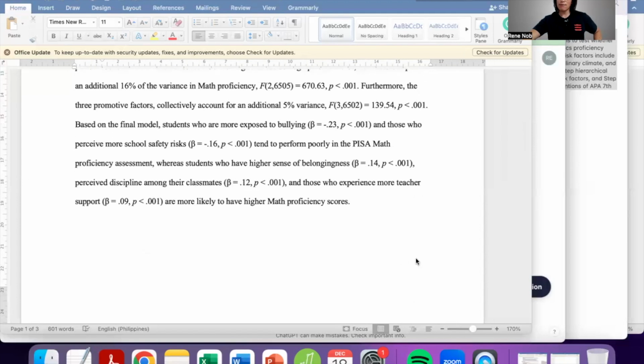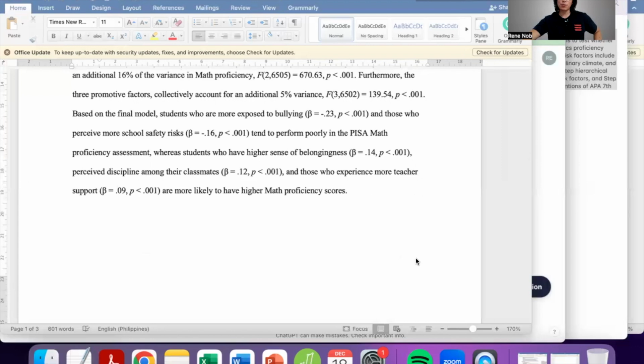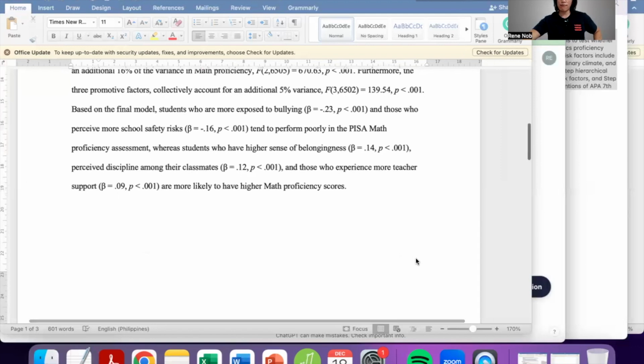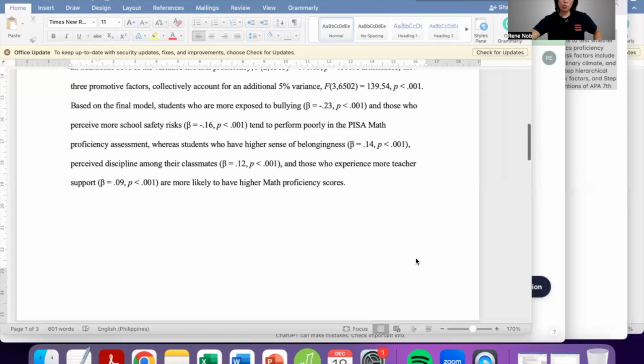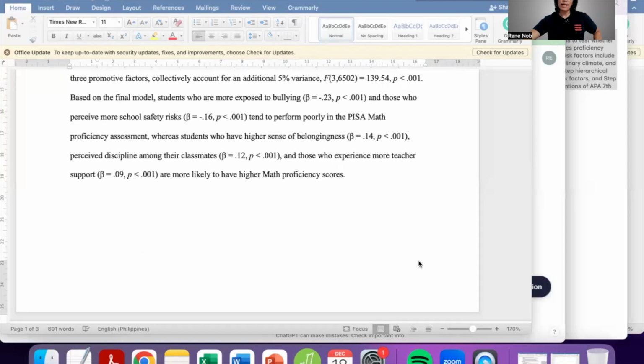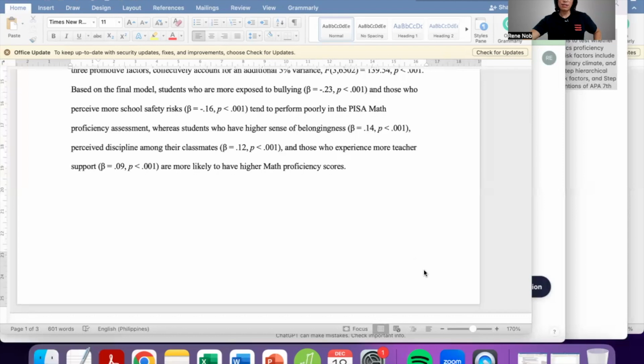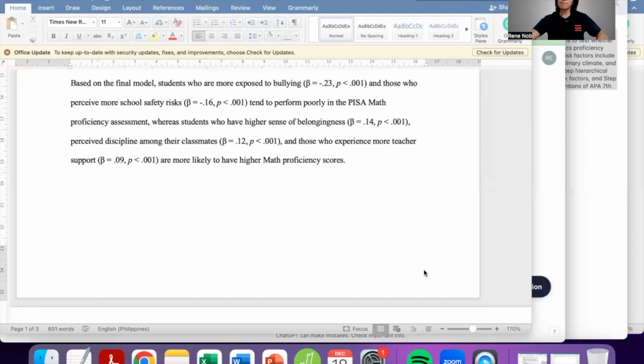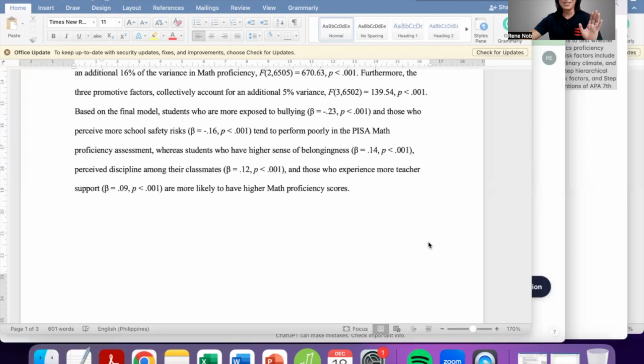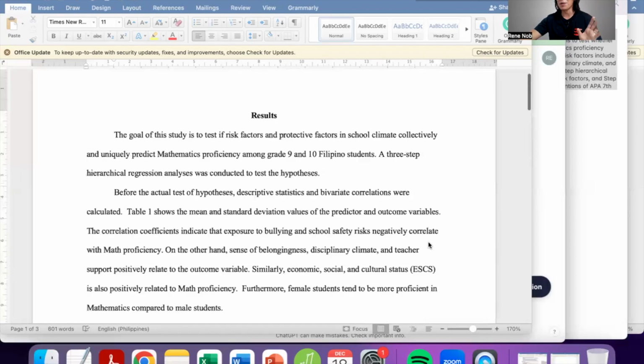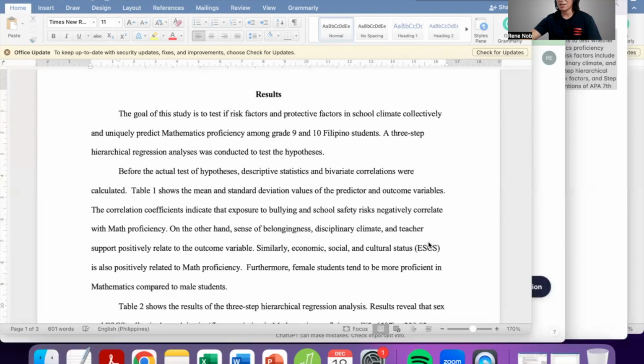Based on the final model, students who are more exposed to bullying and those who perceive more school safety risks tend to perform poorly in the PISA math proficiency assessment, whereas students who have a high sense of belongingness, perceive discipline among their classmates, and those who experience more teacher support are more likely to have higher math proficiency scores. So this is our basis. Let's compare what ChatGPT will suggest.